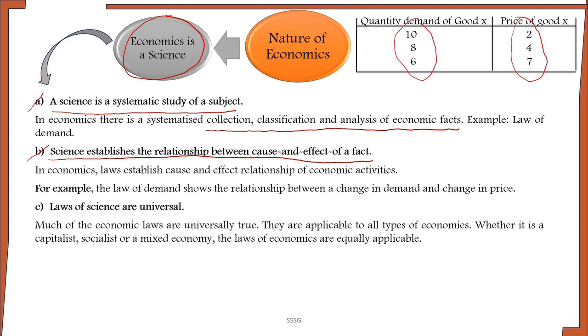The third characteristic of science is laws of science are universal. Much of the economic laws are universally true. They are applicable to all types of economies. Whether it is a capitalistic economy, socialistic economy, or a mixed economy, the laws of economics are equally applicable. Example, the law of demand is applicable to all types of economies.